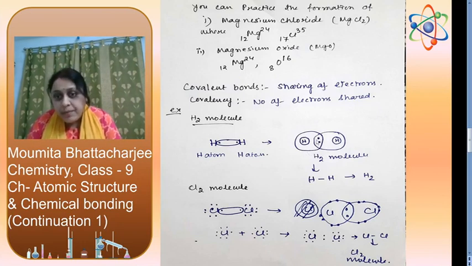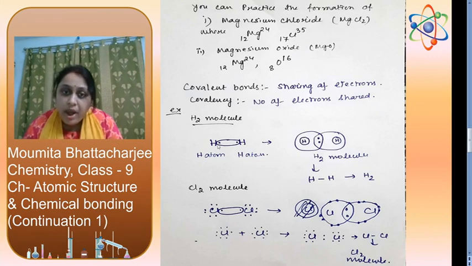You can see the picture. These 2 electrons are equally used by the 2 hydrogen atoms to form a single covalent bond, forming a hydrogen molecule. So what will be the covalency for this hydrogen molecule? It is 1, because the number of shared electrons will be 1.